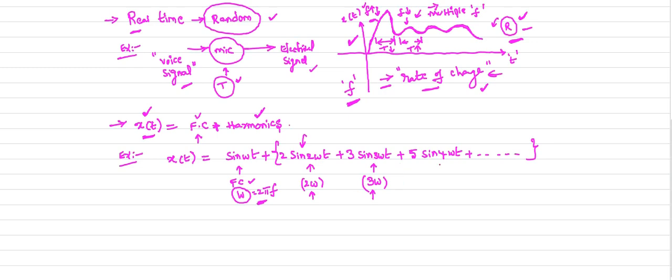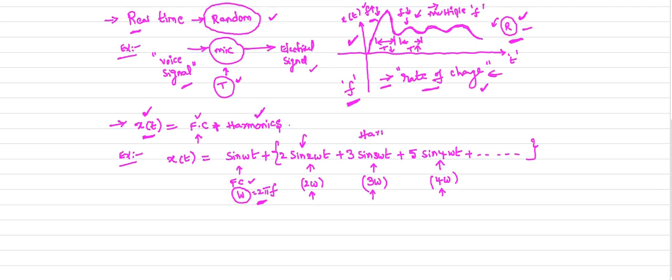Now if you observe the fourth term, the frequency is 4 times omega, again an integral multiple of the fundamental frequency. So if the frequency of any function is an integral multiple of the fundamental frequency, we call those terms harmonics.